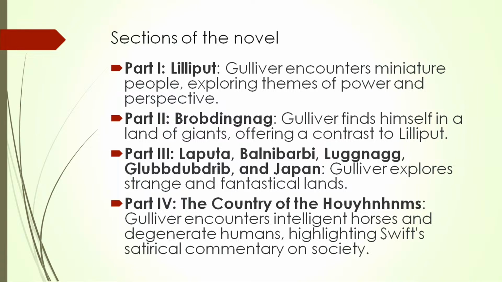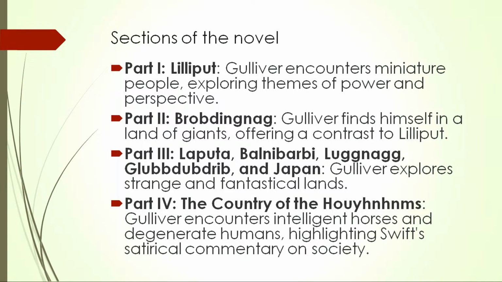The second part is Brobdingnag, where people are really big, the part we saw, and we also saw how the Brobdingnag king puts Gulliver down and says that you are like an insect. All the achievements of England, all the glory that you are talking about, I don't understand what that is about.